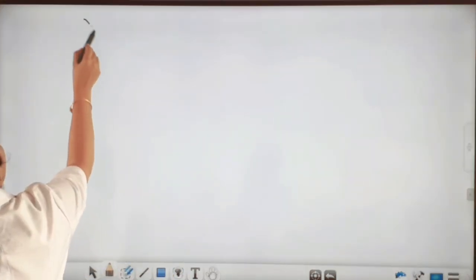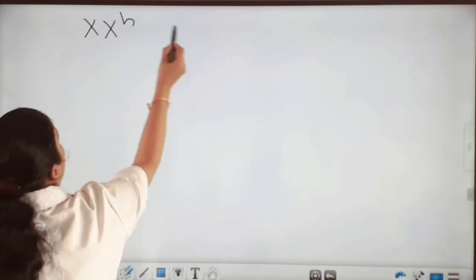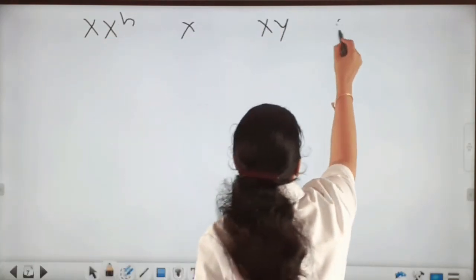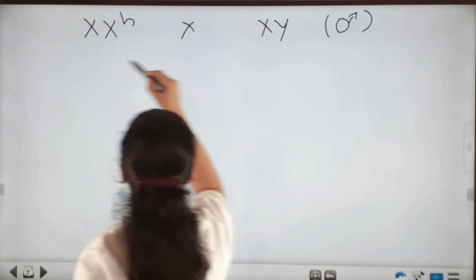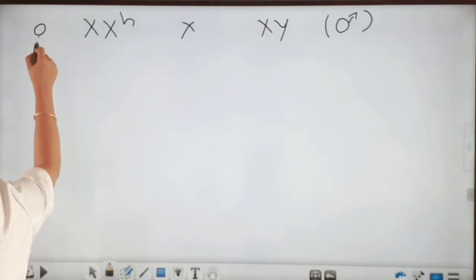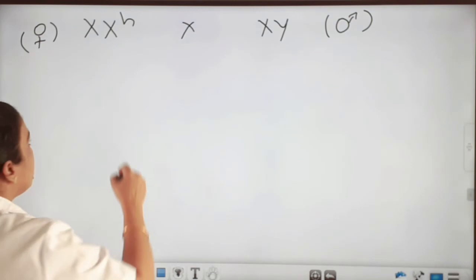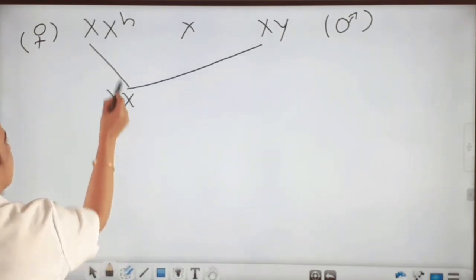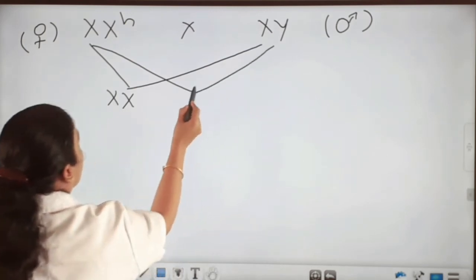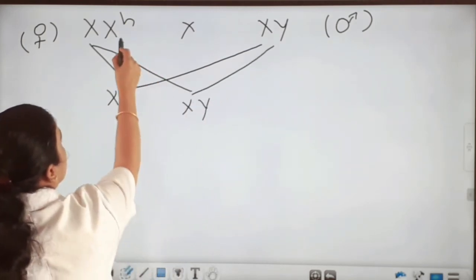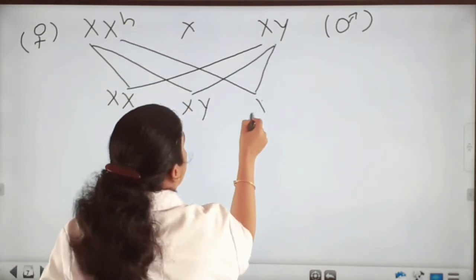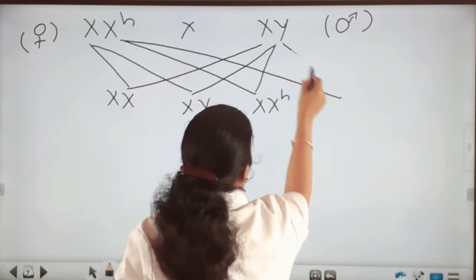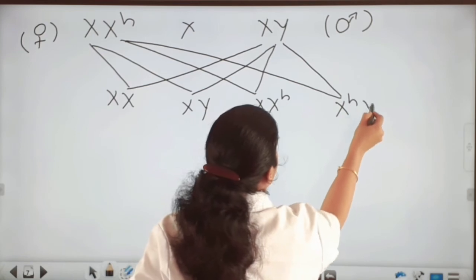Here, when a carrier woman marries a normal man, the possible genotypes are XX, XY, XXh, XhY.